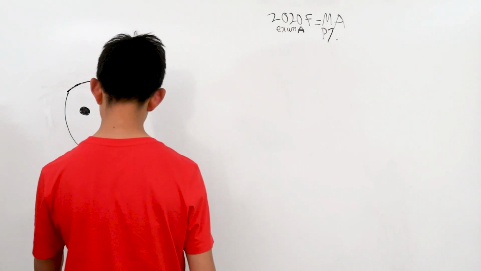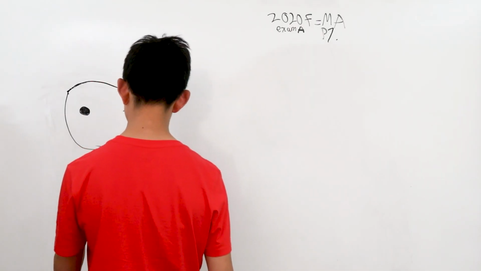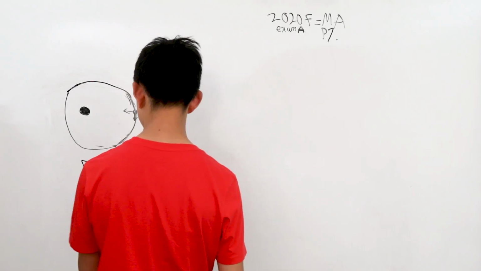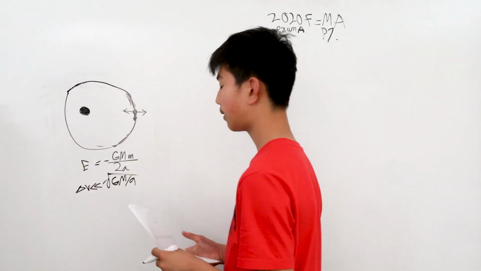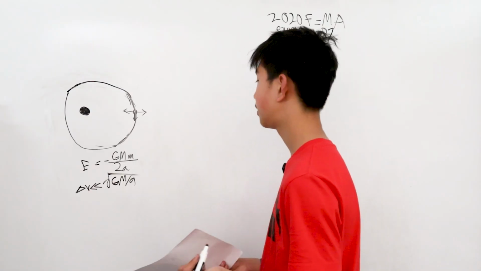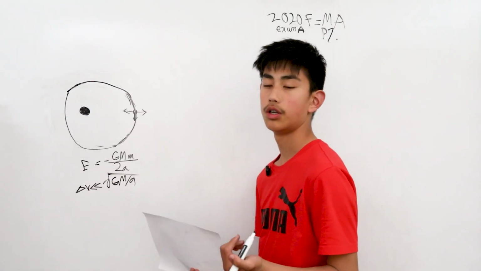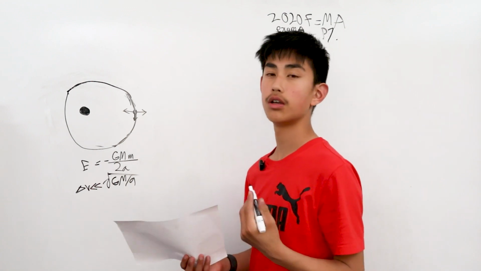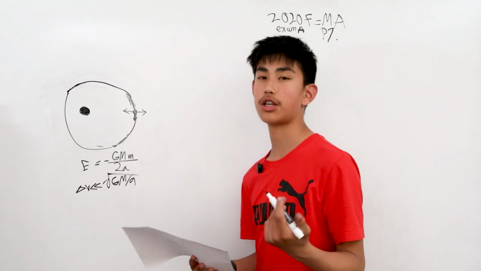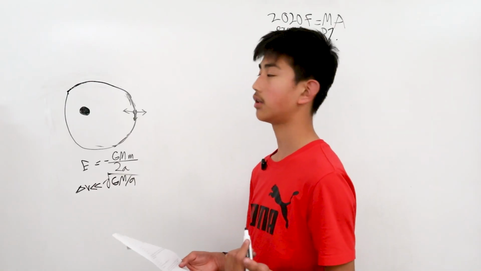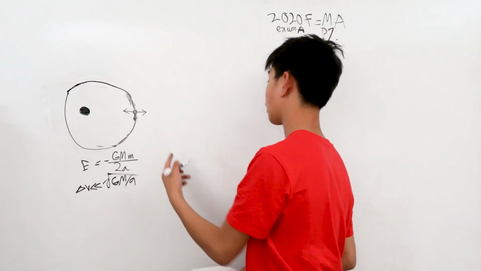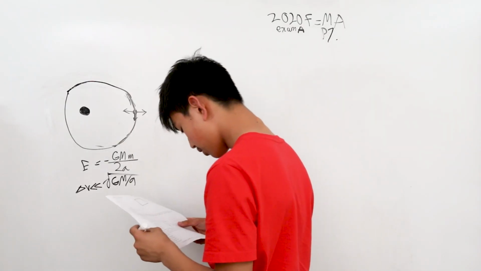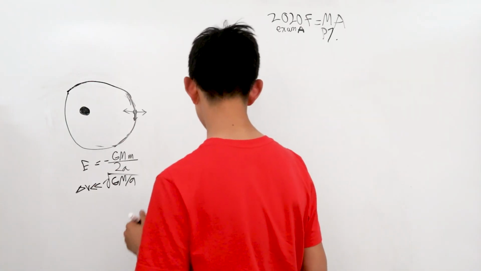So the change in velocity is really small compared to square root GM over a, which is what we have for this. And notice when the pieces of trash are thrown, they'll eventually get pulled by the Earth and travel in the same period as the International Space Station. So after the one orbit around the Earth, all the pieces of trash will come back to the exact spot where they were thrown. So our answer is E, which is